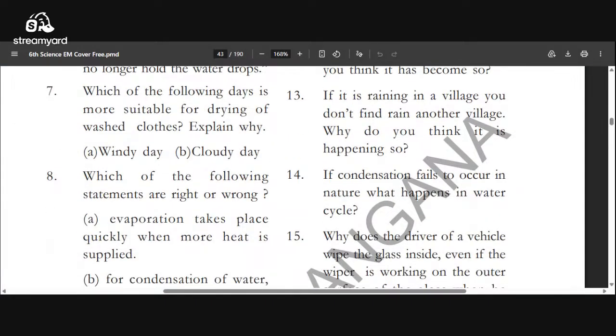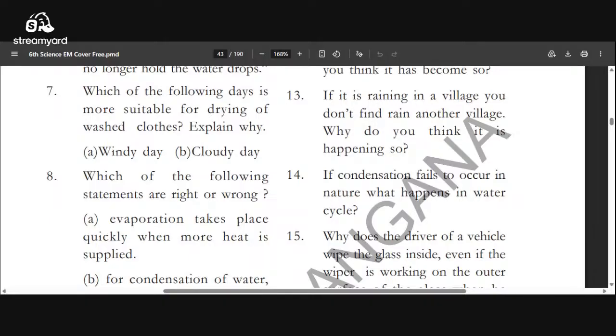Which of the following days is more suitable for drying washed clothes? Explain why. Windy day, cloudy day. Windy day. So if more wind is there, automatically that water evaporates and it dries up soon.